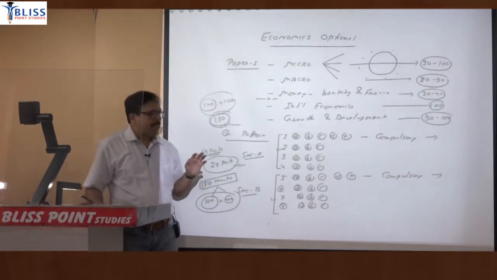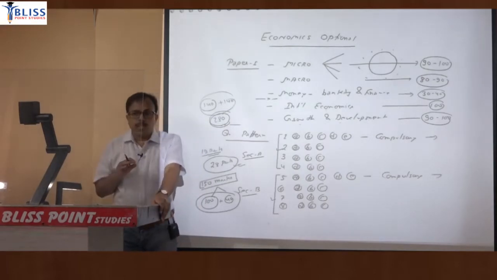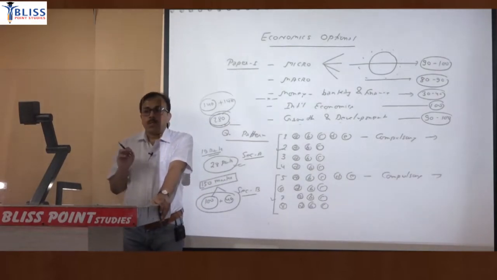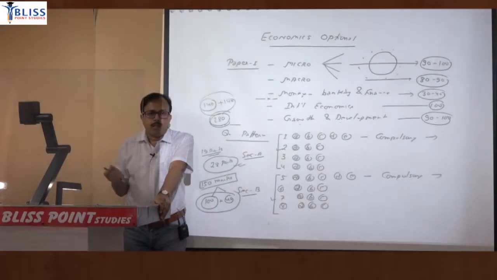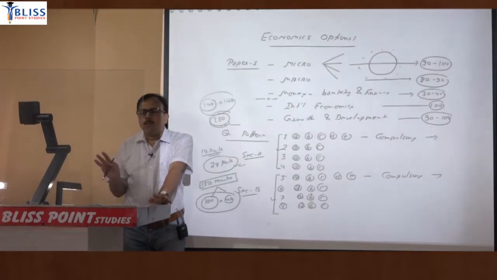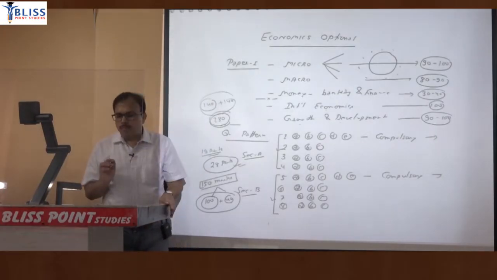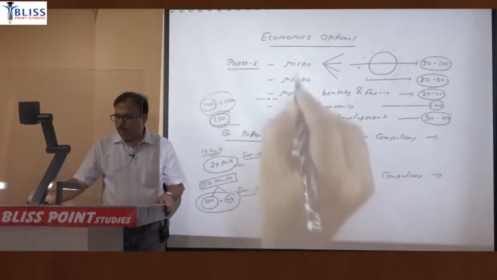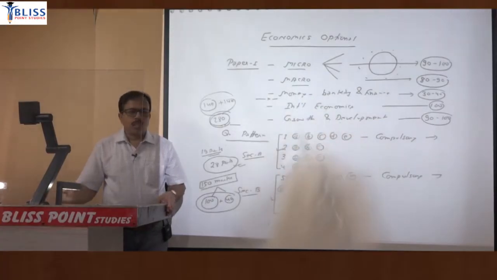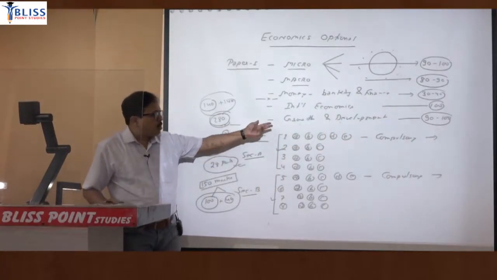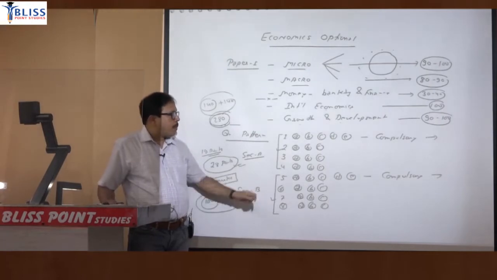So for each topic there is a preferred source, but obviously there are certain things which have been explained in H L Ahuja better. For example, distribution theories, Kaldor distribution, and welfare economics, Pareto criteria, Kaldor-Hicks criteria, those are all concepts. So if you are having that H L Ahuja for micro and macro, then no problem with that, but H L Ahuja is helping in micro and macro, not for others. International, you have to read a different source. Growth and development, you have to read a different source.